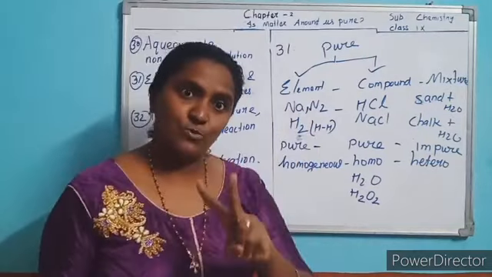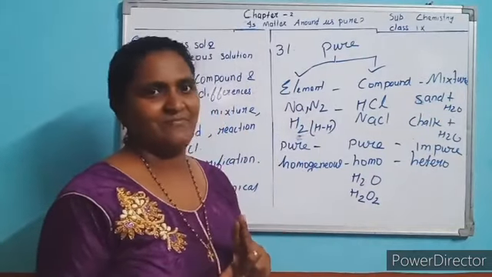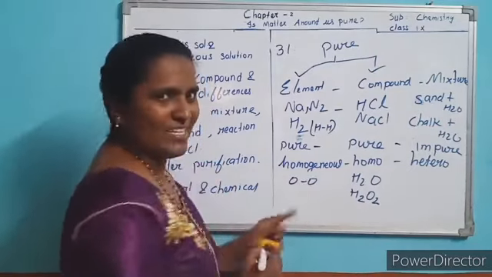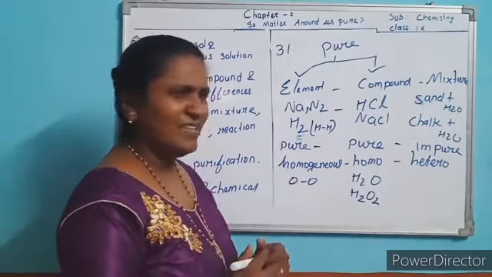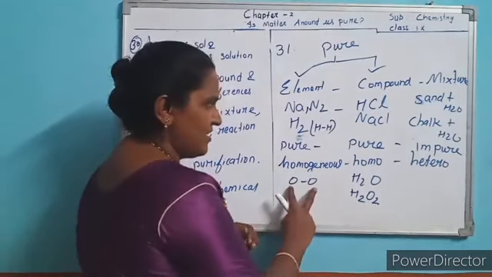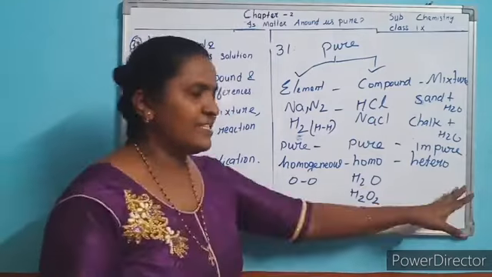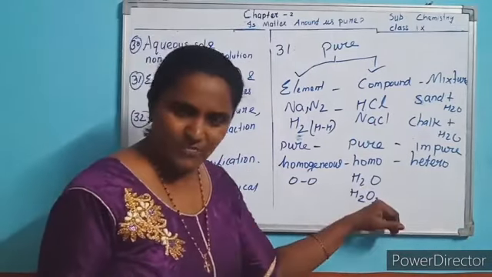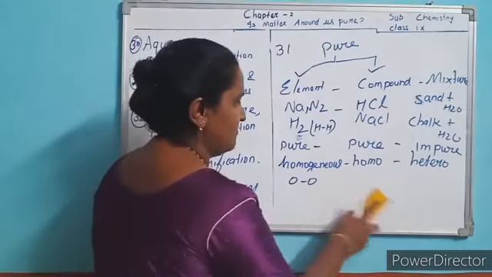In the oxygen element, 2 atoms of oxygen are joined. Here this is a compound. One bond is there, you will study later. It is a fixed ratio by mass. Its composition is fixed, whereas the mixture is not fixed.